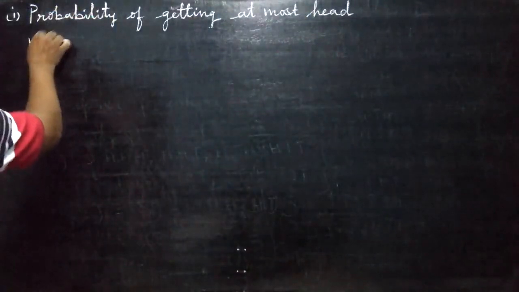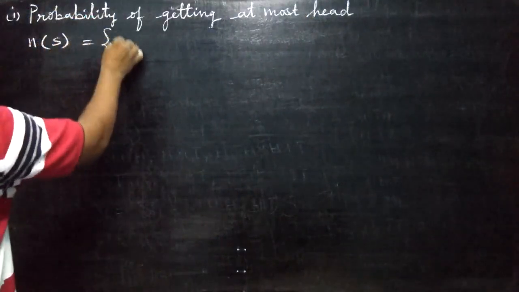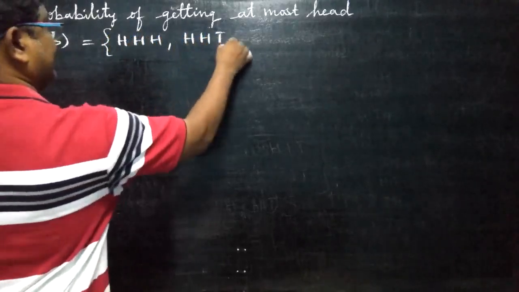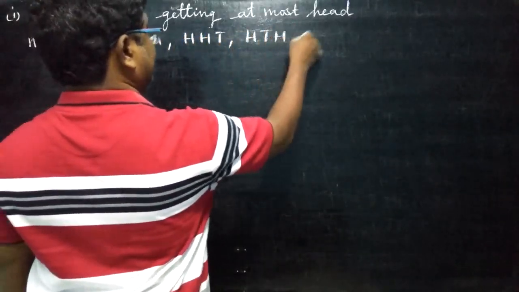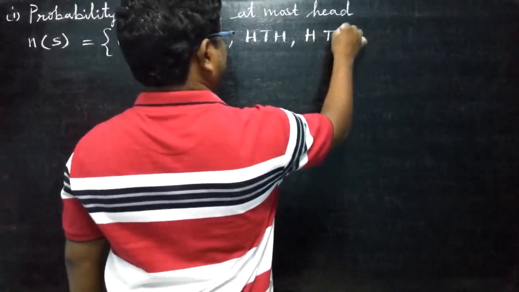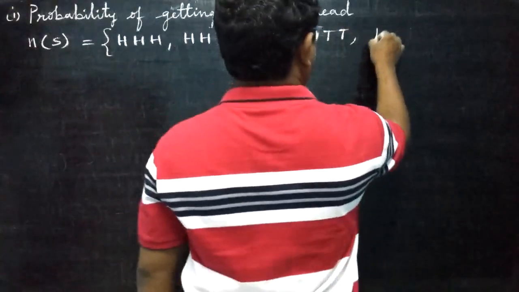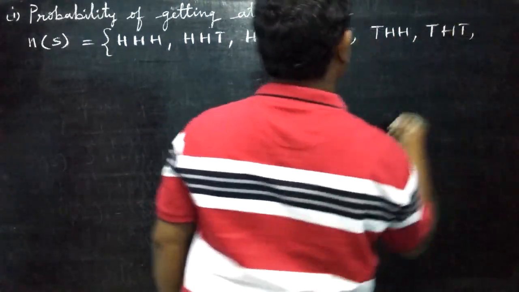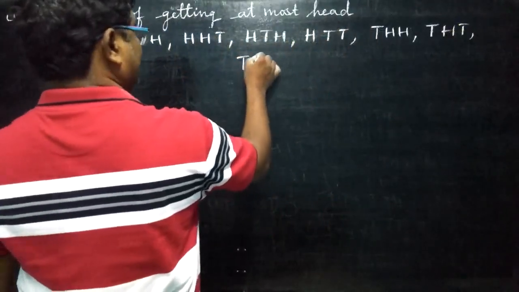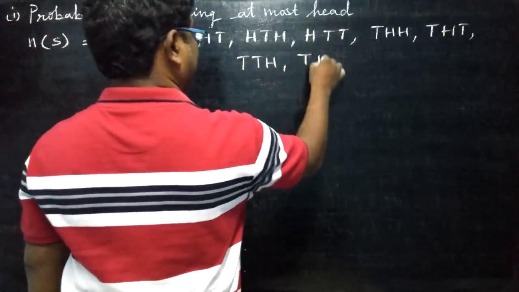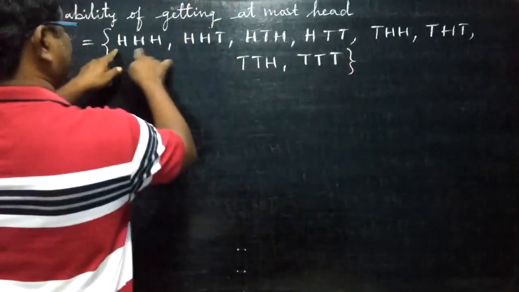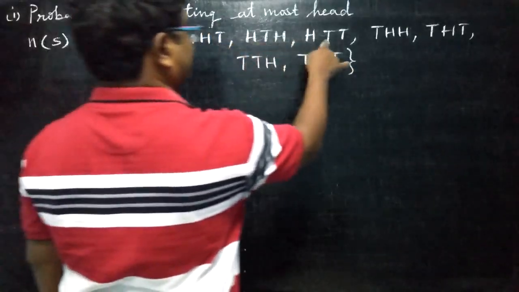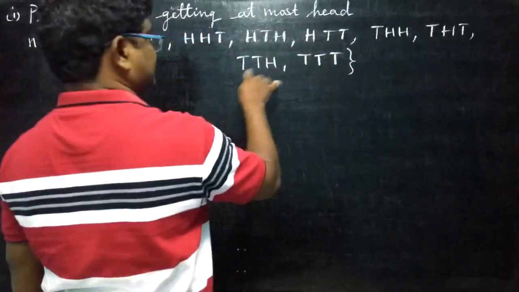Now first we will write N of S. First 4 heads, next 4 tails.